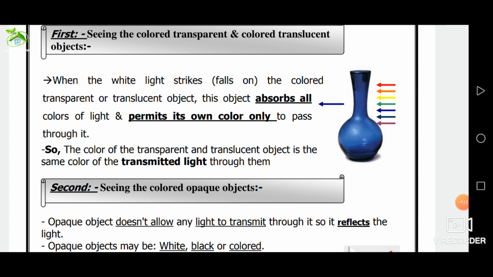Example: a blue transparent glass bottle appears in blue color because it absorbs all light colors except the blue light, where the blue transparent glass bottle allows the blue light only to transmit through.